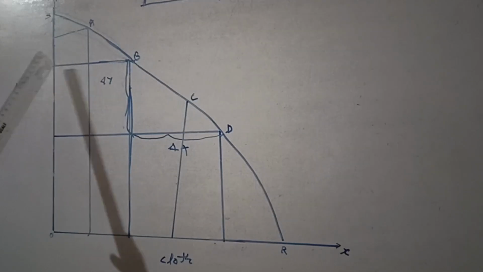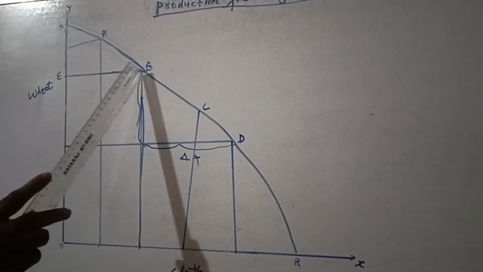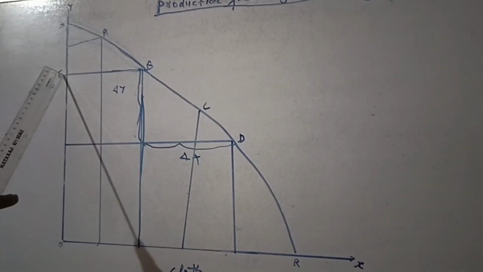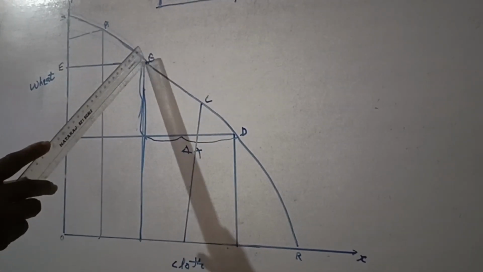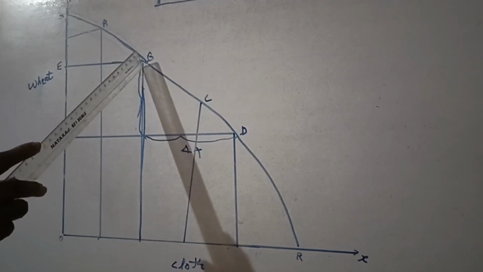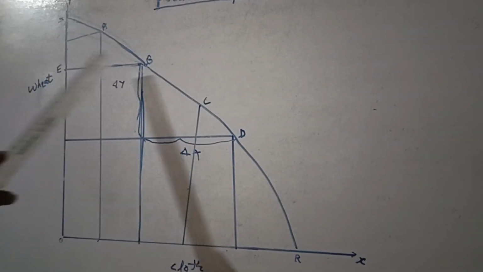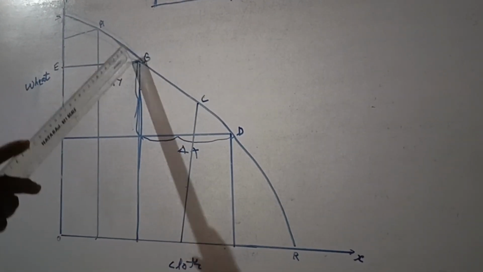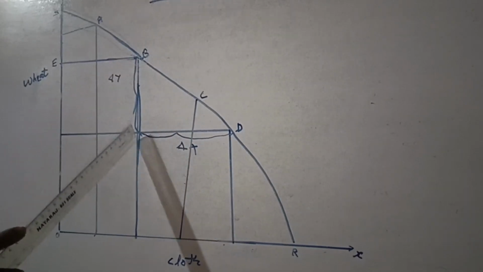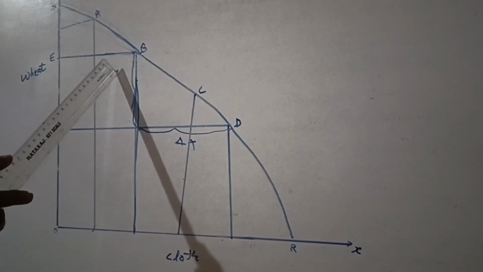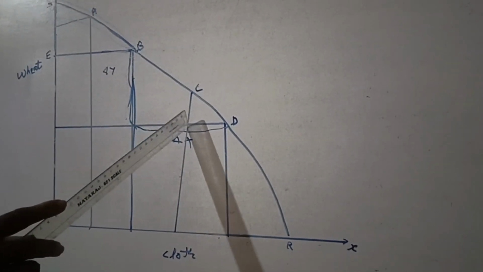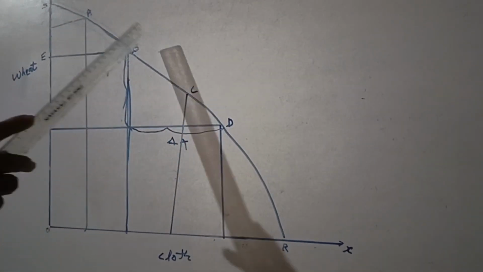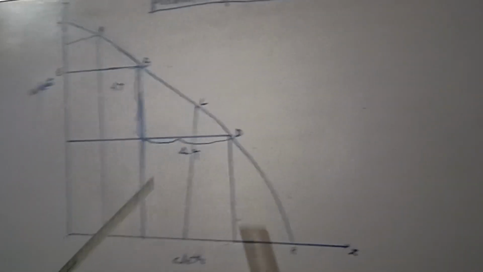Whenever we are producing up to this first line I have given here, from this E to B, we are making more production of wheat. From this point B to this part, with the change in this angle, we will be able to gain this much production. One will be sacrificing, another will be gaining.